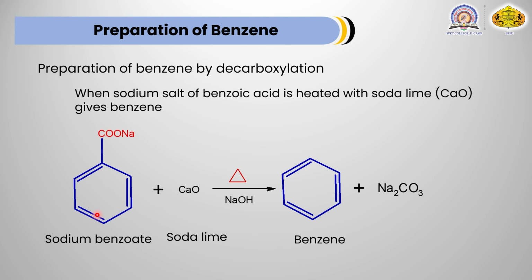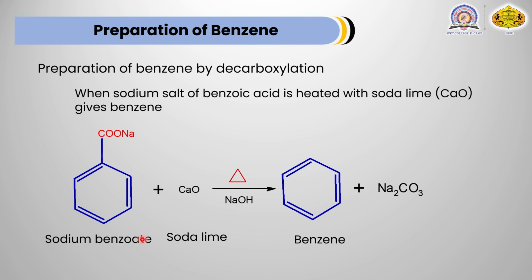This sodium salt of benzoic acid, then calcium oxide, also called lime, and NaOH, that is base, are all heated strongly, and after heating, CO2 gas is eliminated from this starting compound.